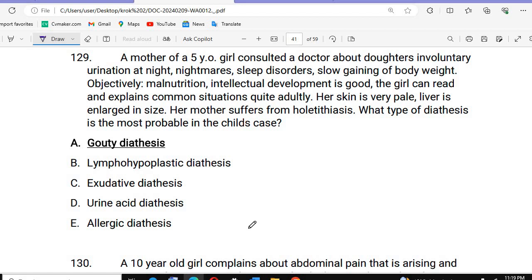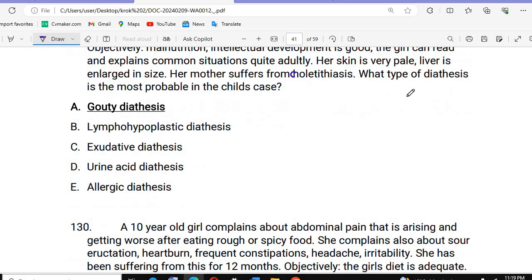What is cholelithiasis? It is cholelithiasis, not hololithiasis. What type of diathesis? We already discussed this: in cholelithiasis, uric acid stones will be there, so that's why there will be the gouty diathesis. Just revise those things.